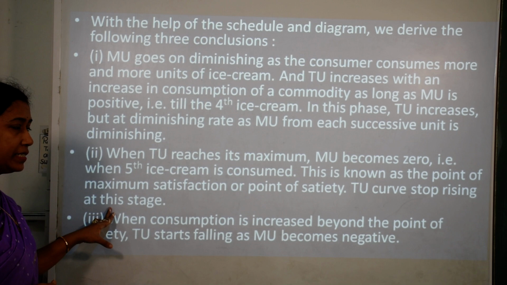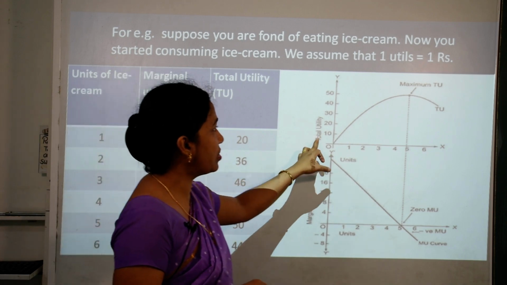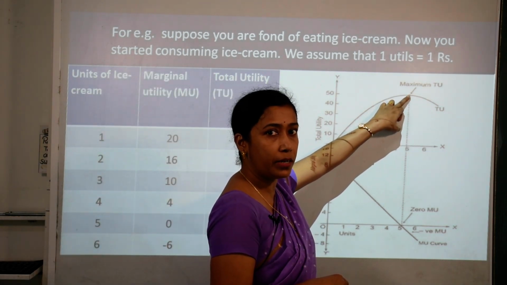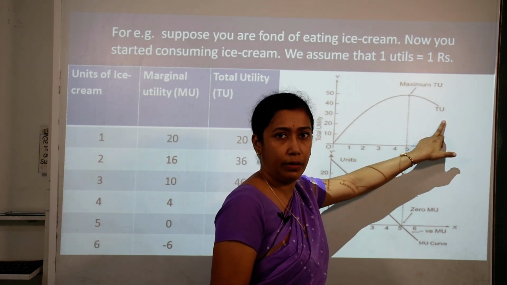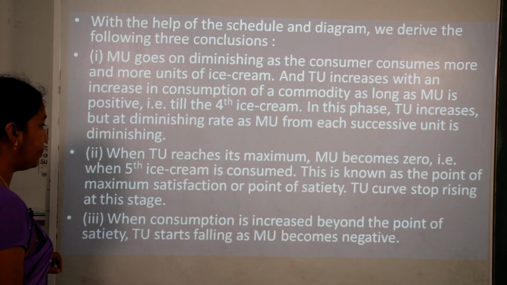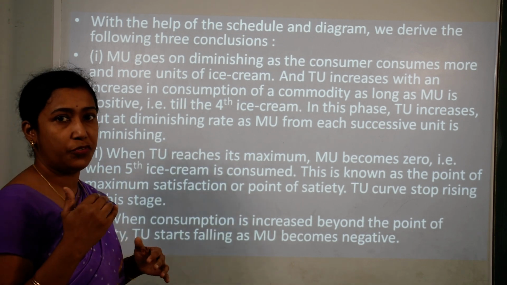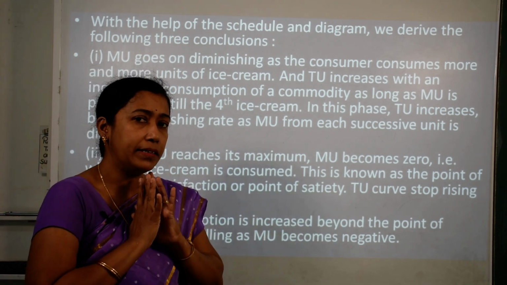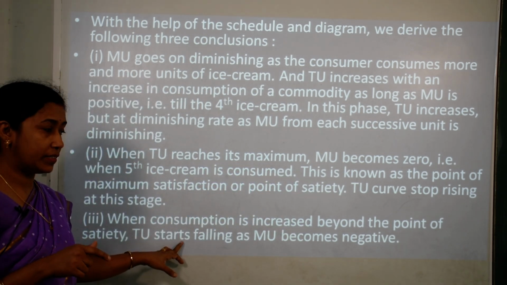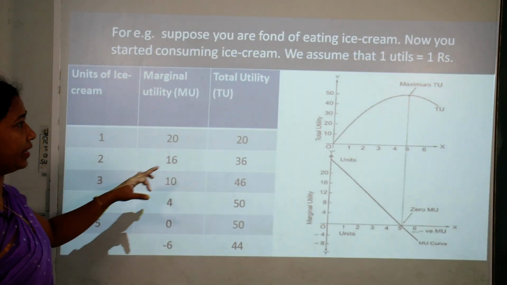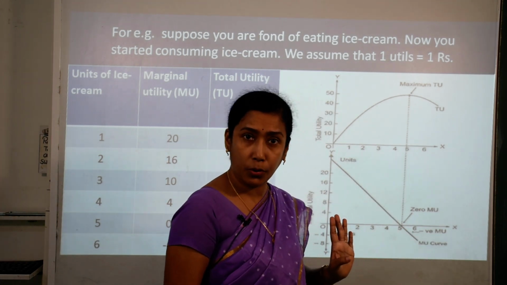The total utility curve stops rising at this stage. This is the total utility curve. Up to this point it is rising to its maximum, after this, after the sixth cup of ice cream, the total utility curve will also start sloping downward, it will not rise. When consumption is increased beyond the point of satiety, that means if you are consuming beyond satisfaction, you have already got complete satisfaction, and still you consume, total utility will start falling as marginal utility becomes negative. Total utility is falling and marginal utility has already become negative.